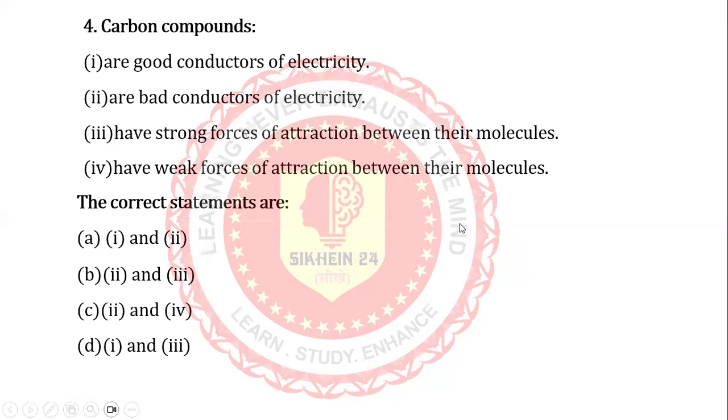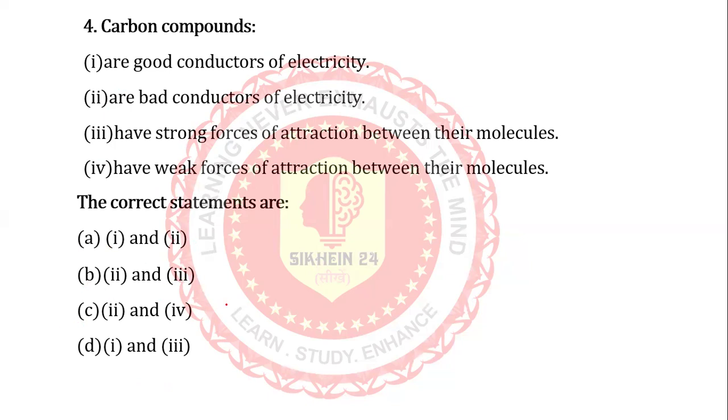Carbon compounds: 1. are good conductors of electricity, 2. are bad conductors of electricity, 3. have strong forces of attraction between their molecules, 4. have weak forces of attraction between their molecules. Here are the options. A. 1 and 2 is correct. B. 2 and 3 is correct.